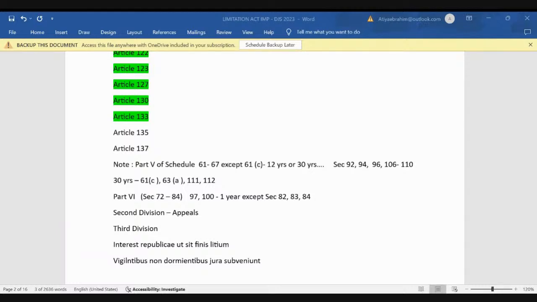And State of Rajasthan versus Rikab Chand, AIR 1966. I cannot leave you with unlimited and perpetual threat of litigation, right? So this is my purpose of bringing the Limitation Act.